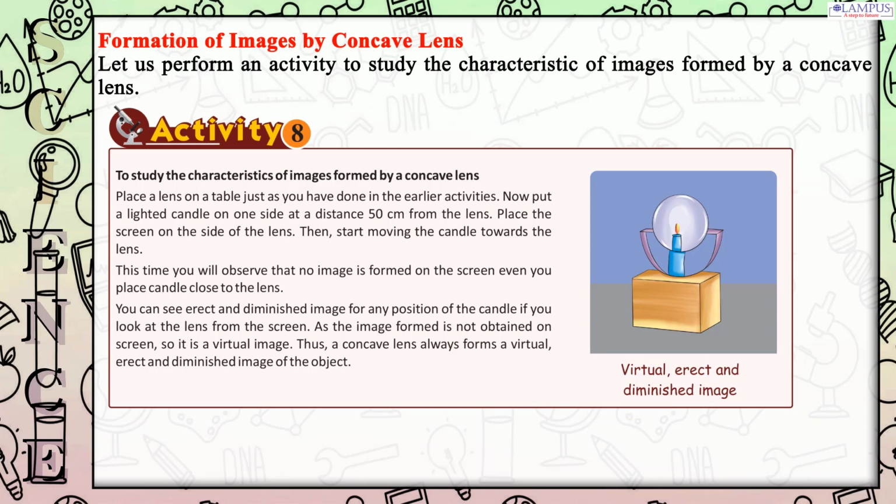Then, start moving the candle towards the lens. This time you will observe that no image is formed on the screen even if you place the candle close to the lens. You can see an erect and diminished image for any position of the candle if you look at the lens from the screen side. As the image formed is not obtained on the screen, it is a virtual image. Thus, a concave lens always forms a virtual, erect and diminished image of the object.